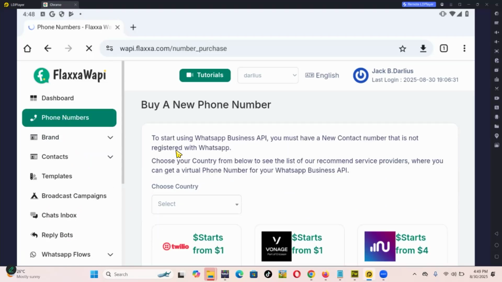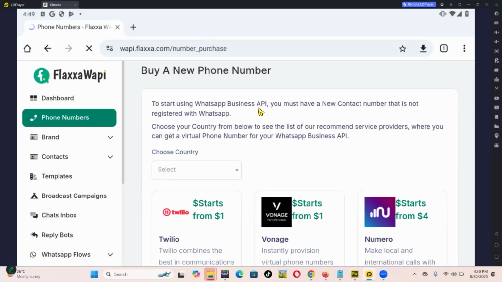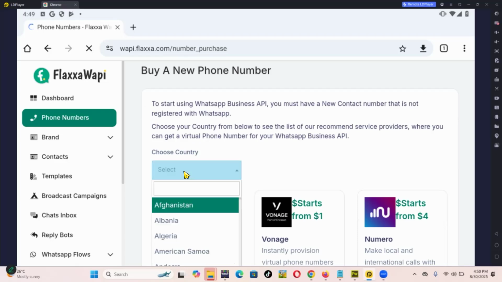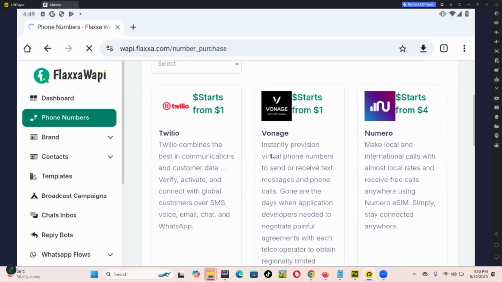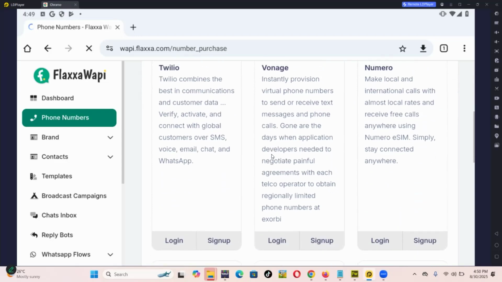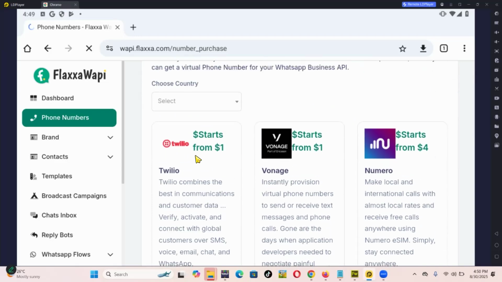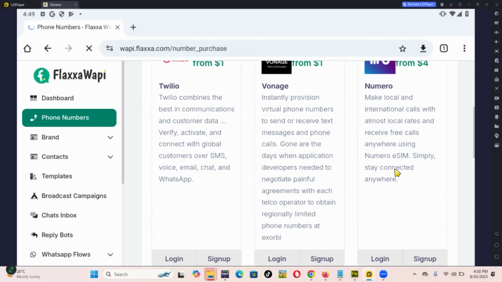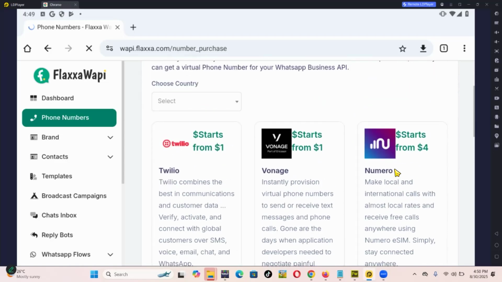Then for phone numbers, you can start using the WhatsApp APIs. You must have a new number. If you're going to use the WhatsApp Business API, you have to register a number, and you can choose from one of their providers. They are many. I usually go with Twilio, but Numero is also good, and also the others. I think I've just tried out this one.